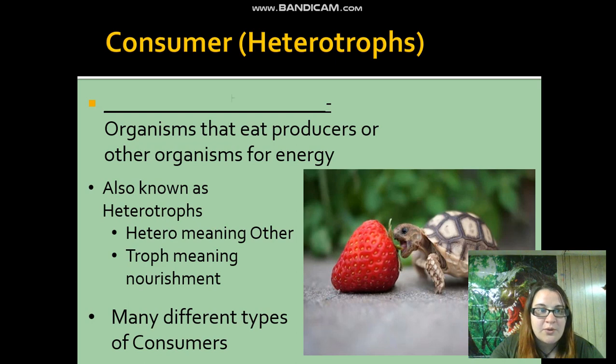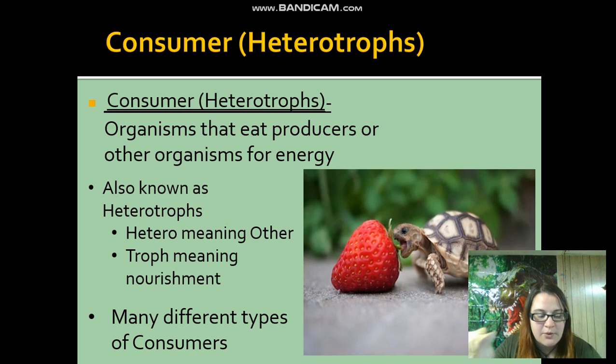Okay? So a consumer, or a heterotroph, as it's also known, is an organism that eats producers or other organisms for energy. So hetero means other and troph means nourishment. And there are many different types of consumers, and many ways that we can classify them, but we're going to look at the ones that I'm sure you guys already know, such as carnivores, omnivores, and herbivores.